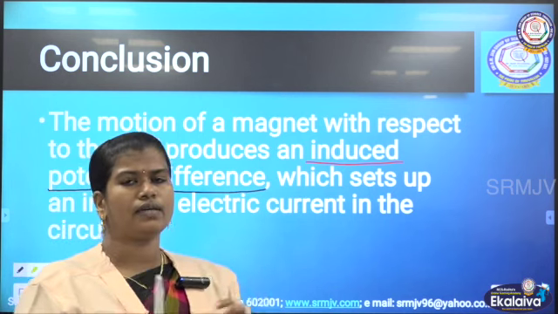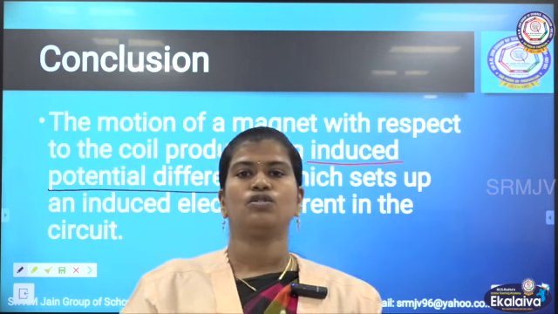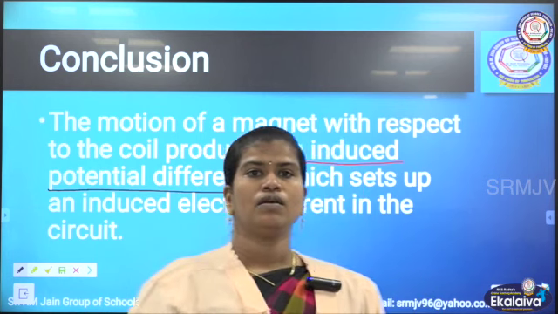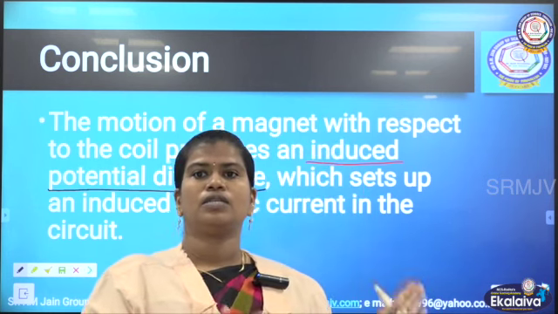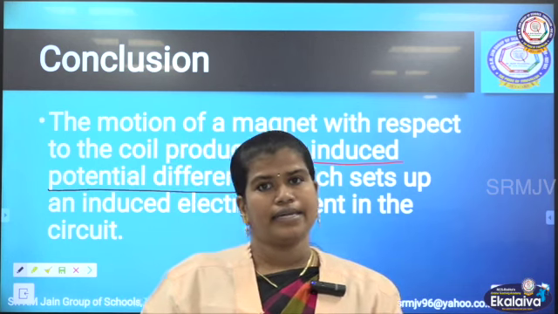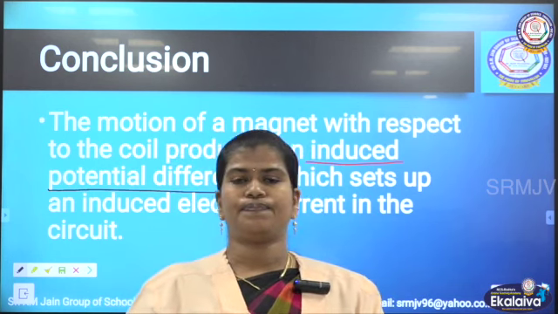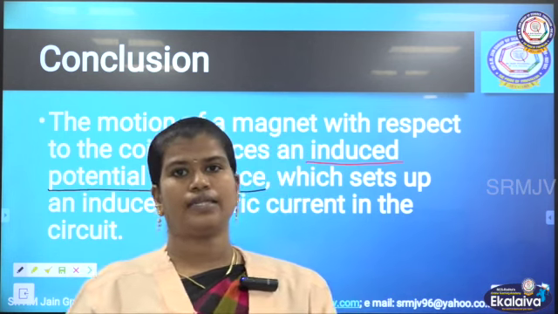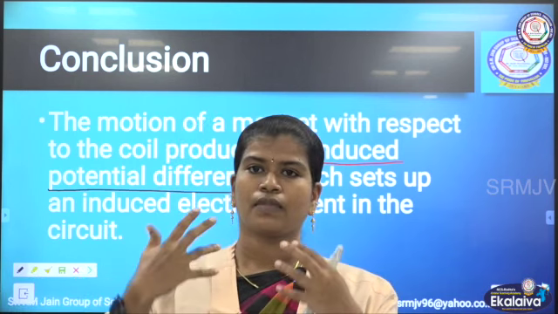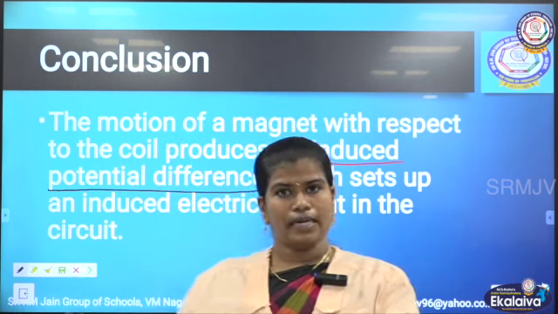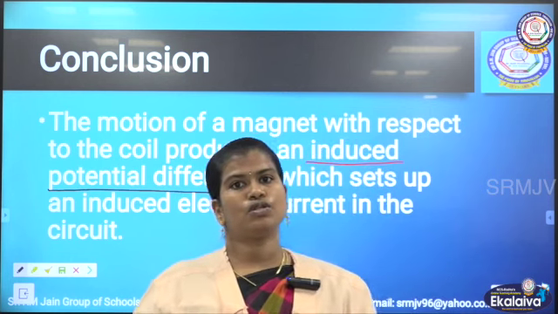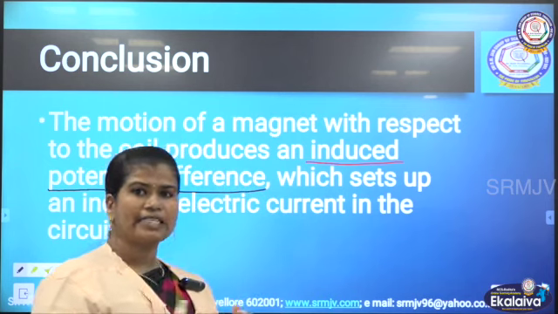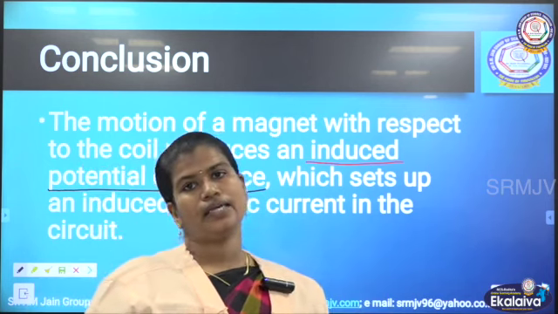So we have done this with the magnet. In a particular situation, the magnet behaves in such a manner. So what is this lesson about? This lesson is about magnetic effect of electric current. So what this magnet has done, the same thing should result from the electric current also. That means electric current also should behave in such a manner in a particular situation. Now let me explain the other activity with the current.